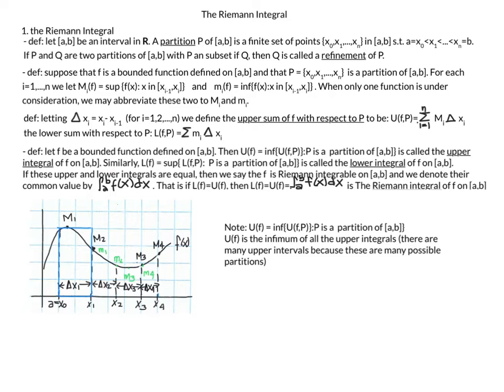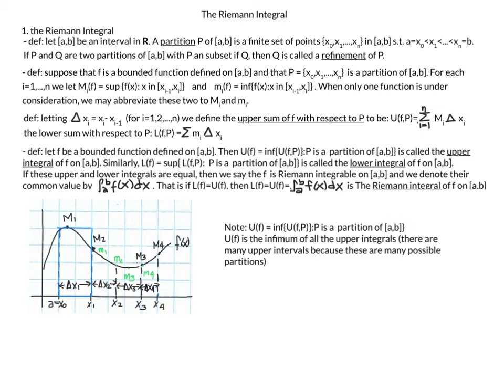That is, if L(f) equals U(f), then this common value is equal to this Riemann integral. And again, I have this note here that U(f) is equal to the infimum of U(f,P), where P is a partition of [a,b].